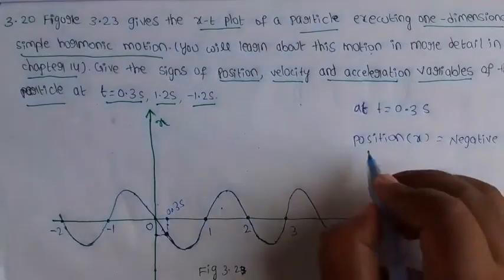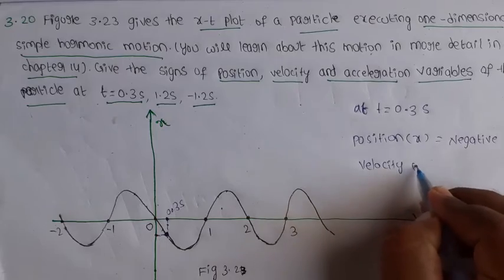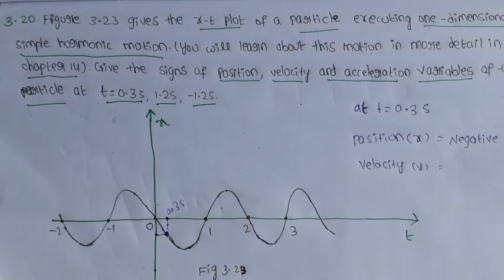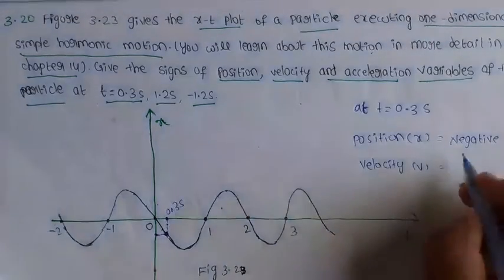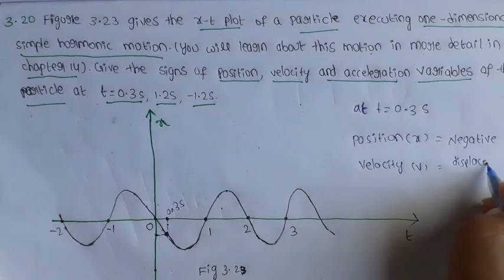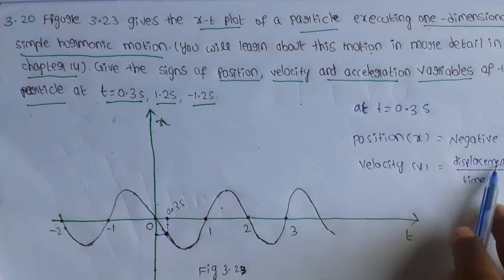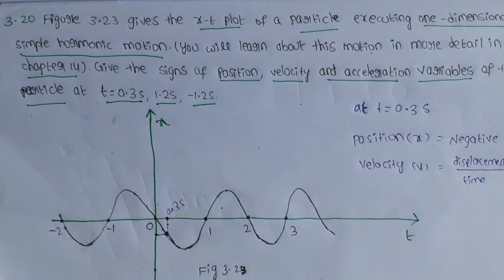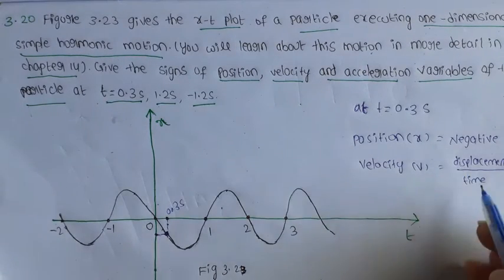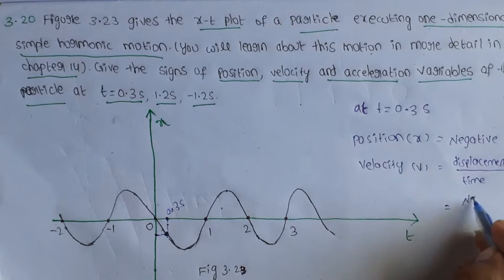Negative sign. What about the velocity? Velocity is equal to displacement by time. Displacement means nothing but the position of the particle, and the position of the particle is negative.